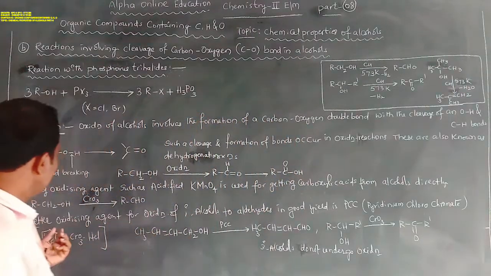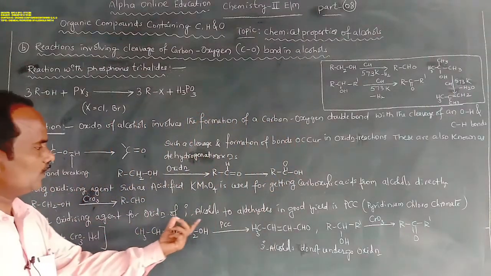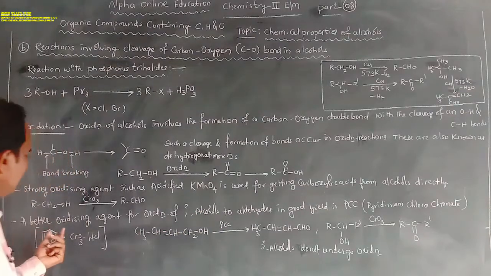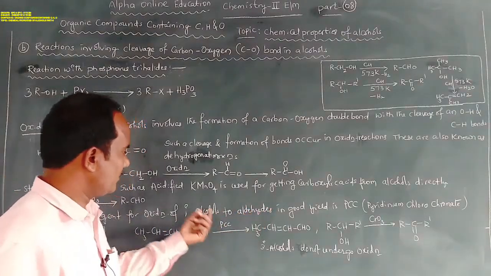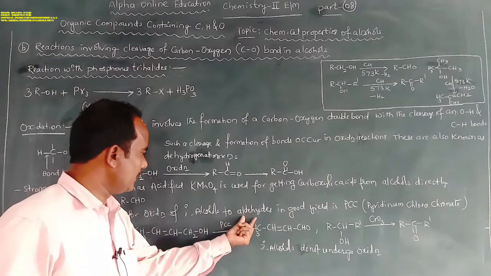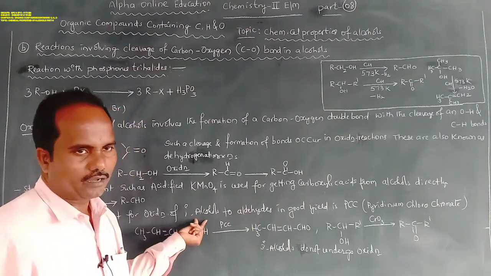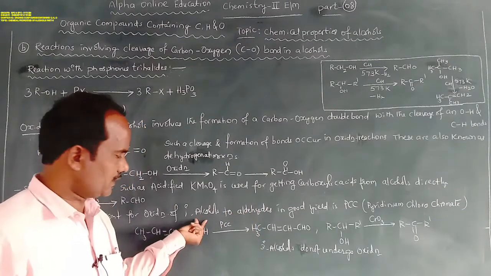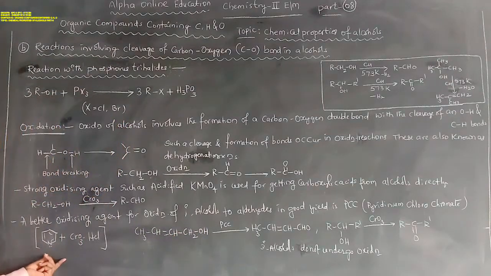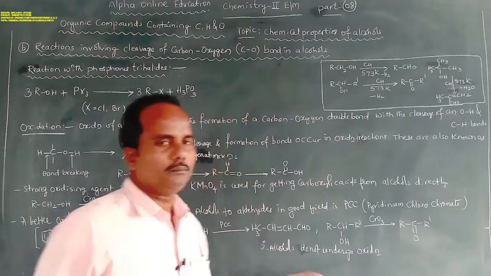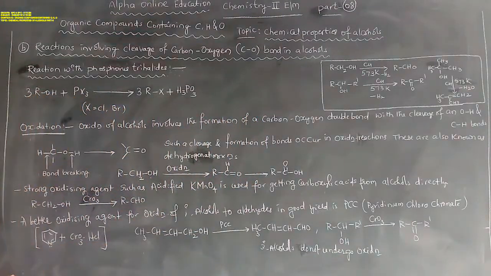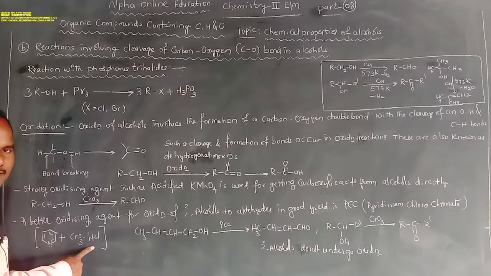Okay, so when we use pyridinium chlorochromate, a good yield of aldehyde from primary alcohols is obtained. In order to prepare PCC, pyridine is taken along with chromium oxide and HCl.